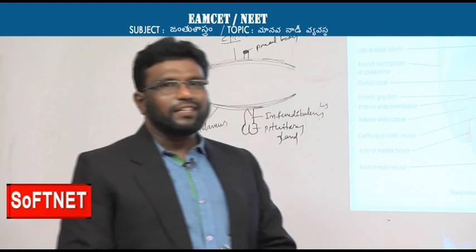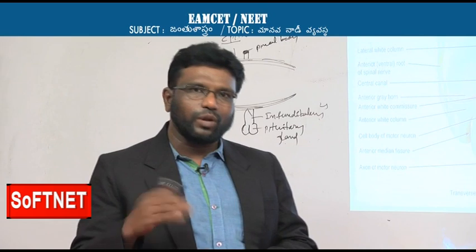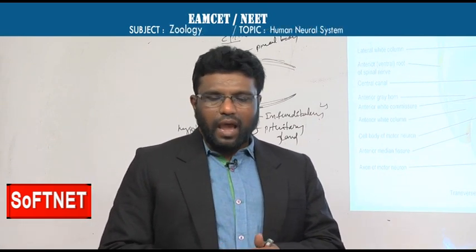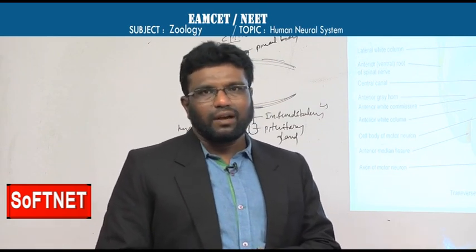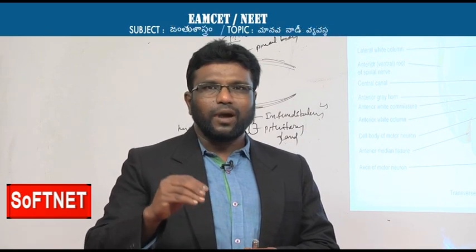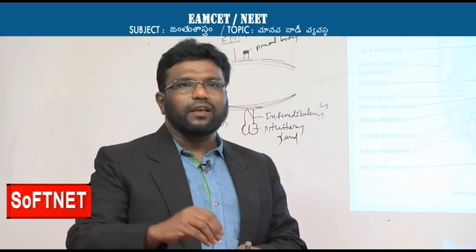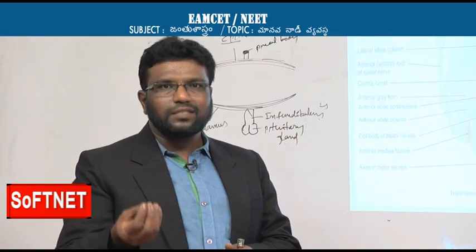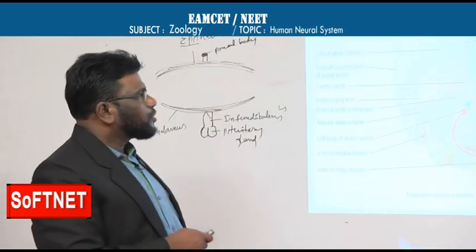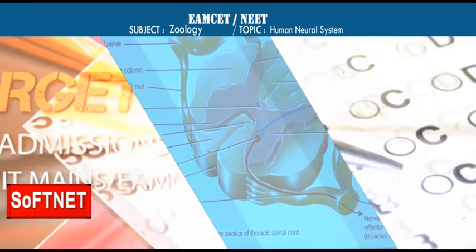Spinal cord is present in neural canal, and it has central canal. So, central canal is a canal present in spinal cord, whereas spinal cord is present in neural canal. Neural canal is a canal of vertebral column. Generally students are confused with these two canals. Neural canal is a part of the vertebral column, in which spinal cord is present. Spinal cord has central canal, this is the central canal here. We must be careful about these two canals, neural canal and central canal.